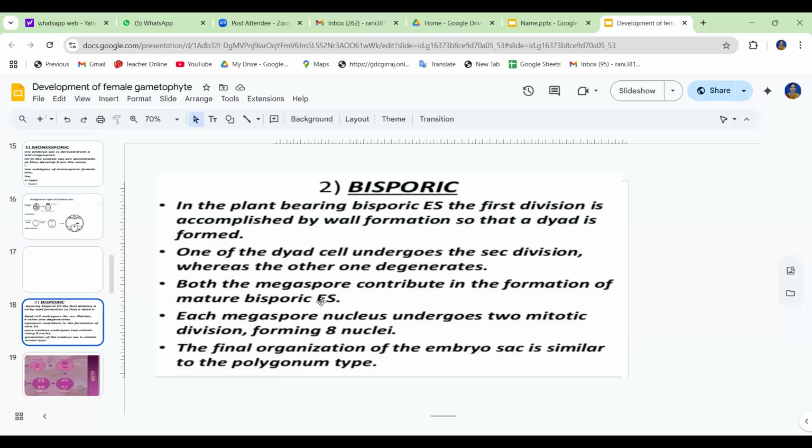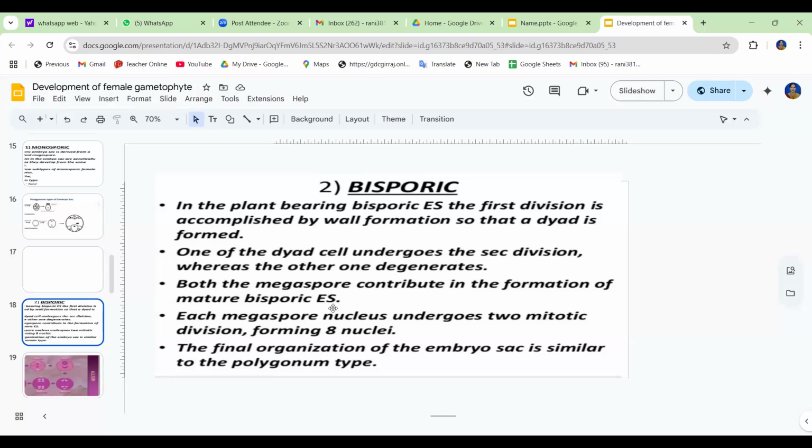Since there is no wall formation at the end of meiosis 2, both the megaspore nuclei are formed in the functional dyad cell, and they will take part in the development of the embryo sac. That means only two further divisions of these nuclei can give rise to the 8 nucleate stage. So morphologically, the embryo sac is formed by two spores.